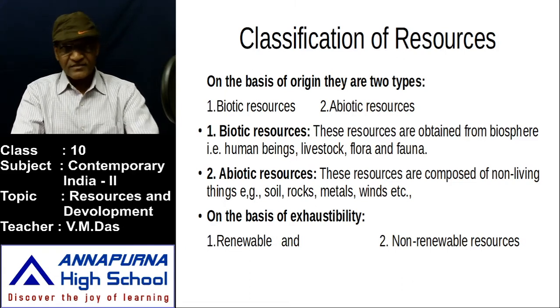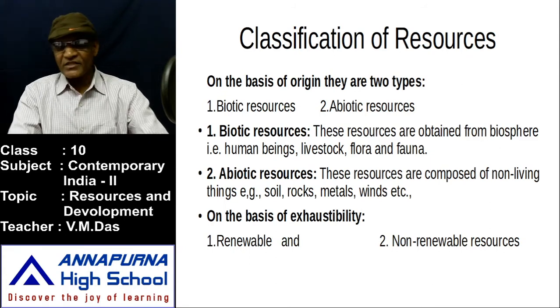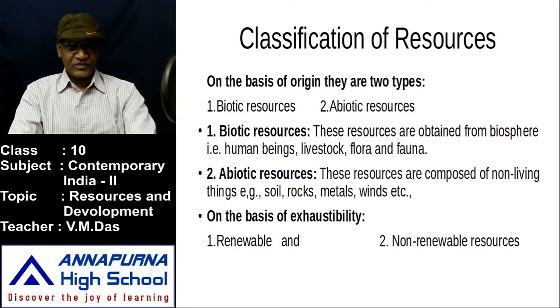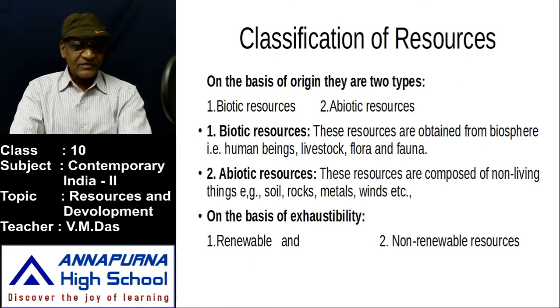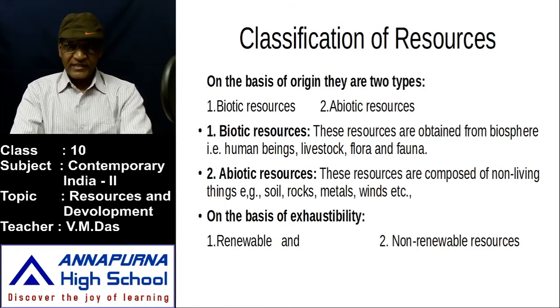These are lifeless, non-living things, and they are also helpful to us in many ways. They fulfill our needs, without which we can't live. That is why they are called abiotic resources, non-living resources.